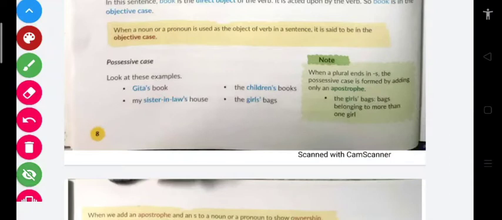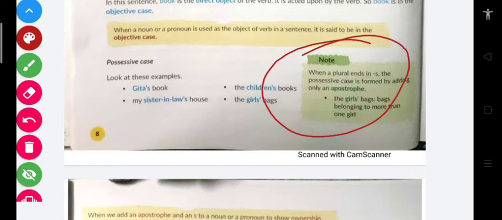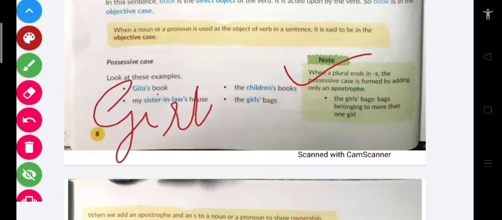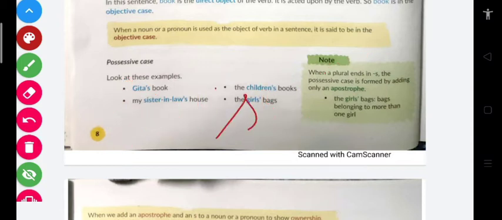So before this last one, you have to understand this thing. Clear? Note, when a plural ends in s, the possessive case is found by adding only an apostrophe, as girls' bag. So we don't just have to write this. What all we can do? For example, here's the example. We really don't need to apply the apostrophe s. We can just leave it by adding an apostrophe over the letter s.